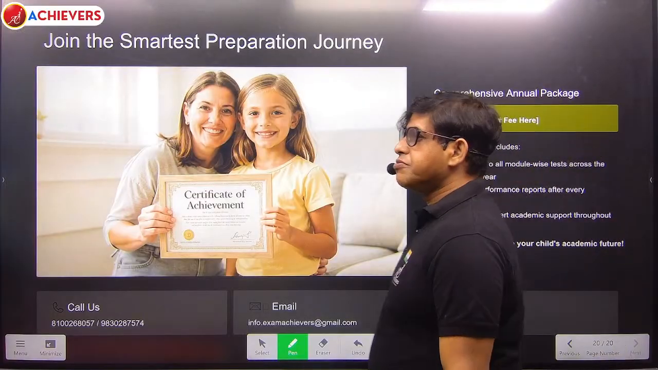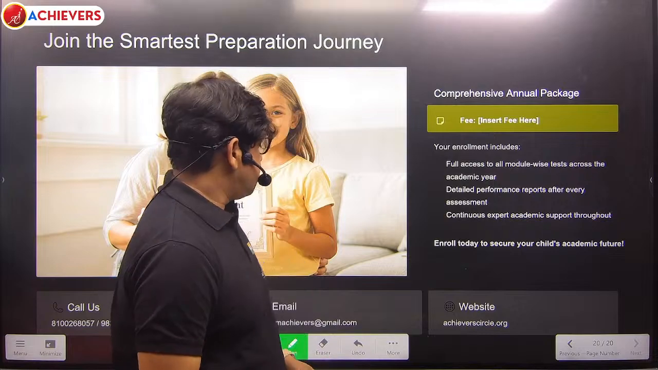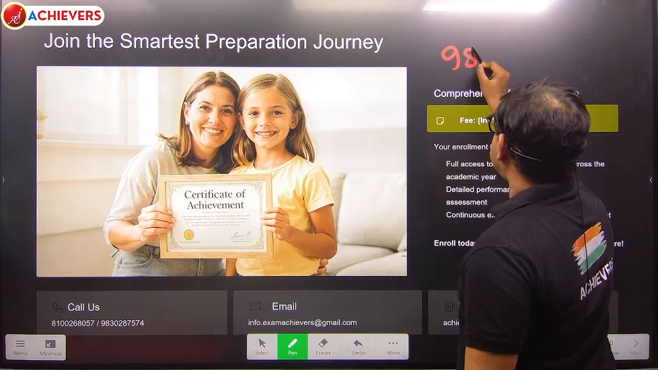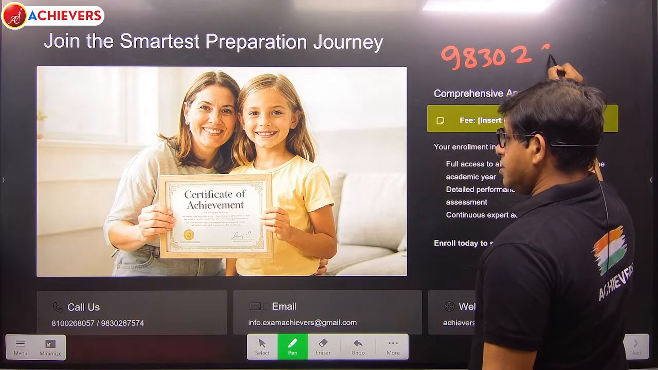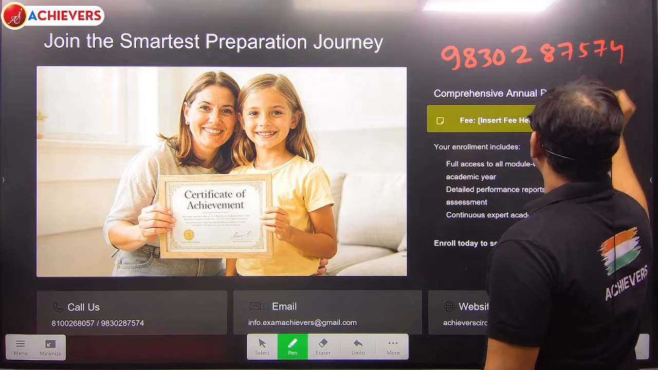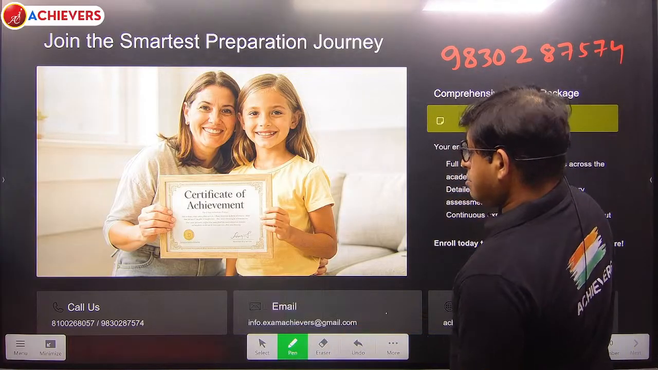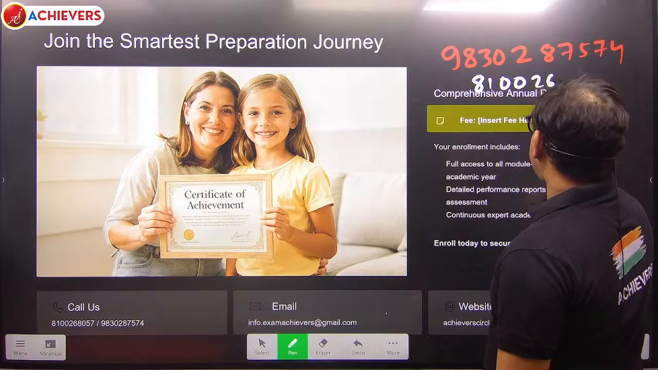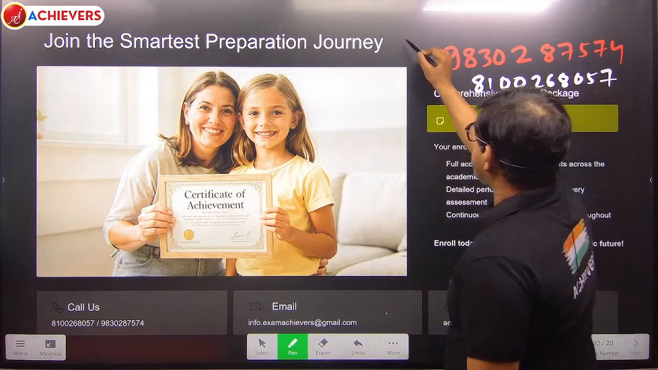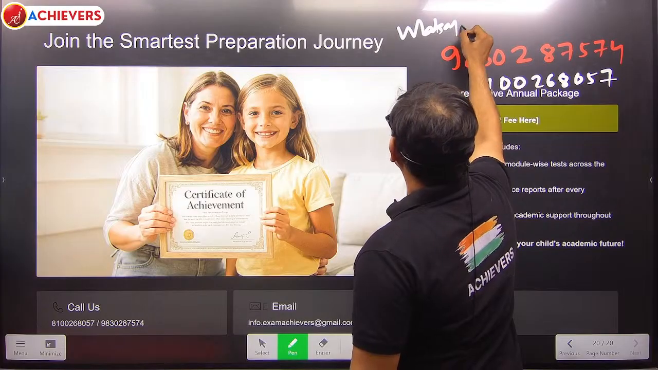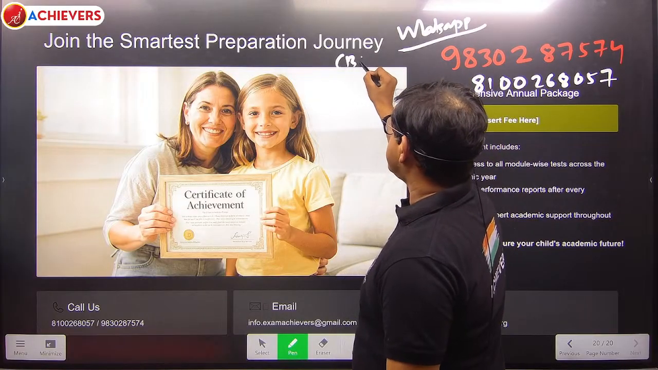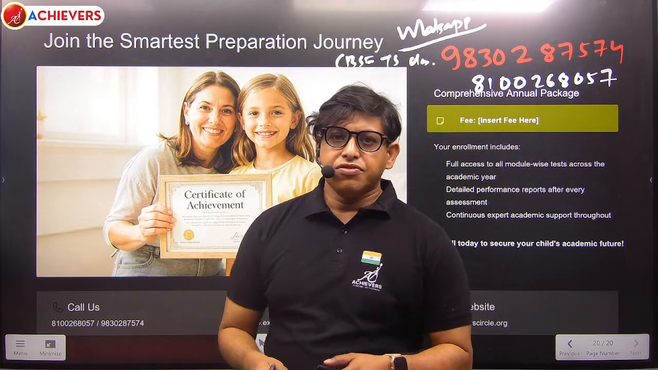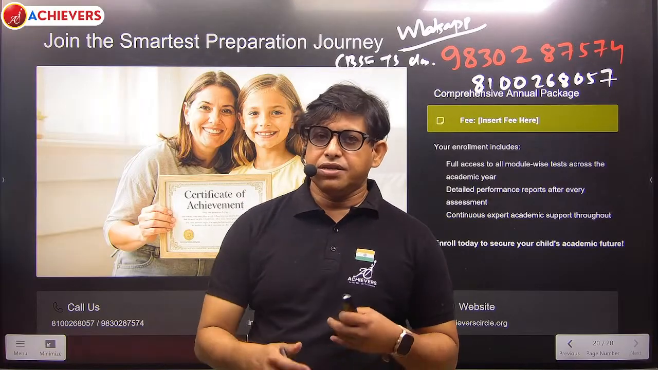You can also come directly to us to take the test series. You need to call this number, or just drop a WhatsApp message saying that you are interested, to 87574 98302, 87574 and 8100 268 057. Just drop a WhatsApp message that you are interested in the CBSE test series, and mention the class, either 7 to 12, any class. We will get in touch with you, form a WhatsApp group and share the schedule.